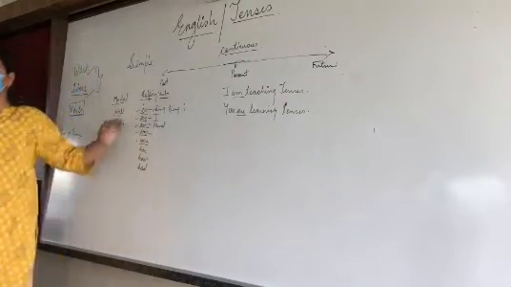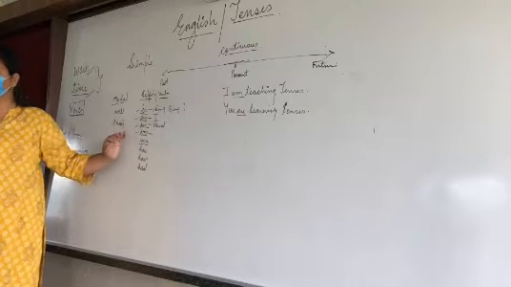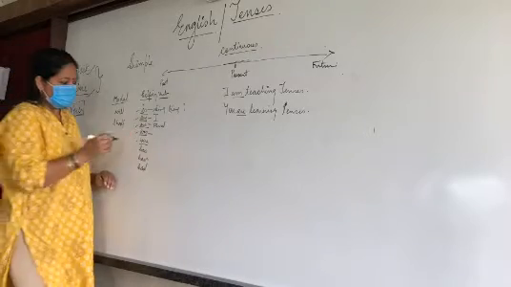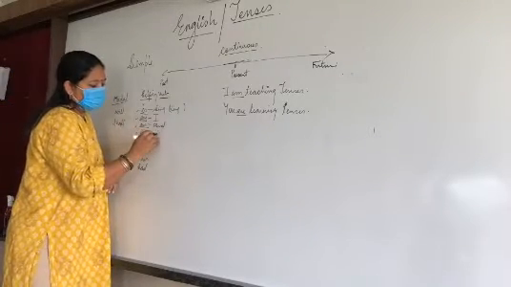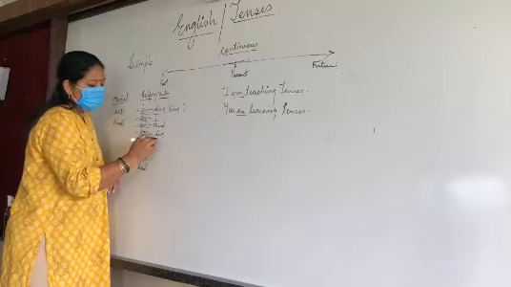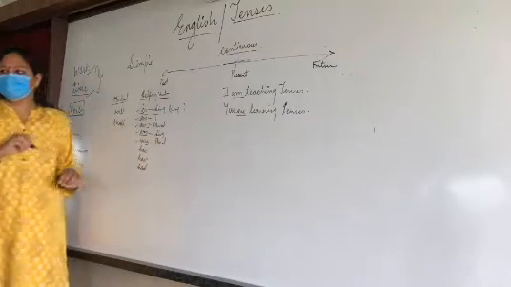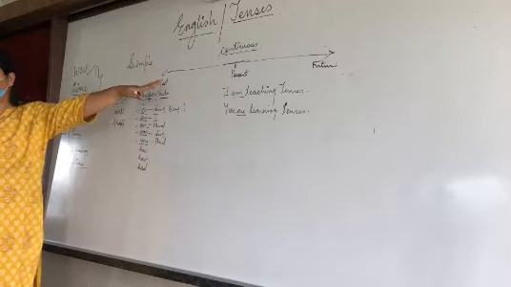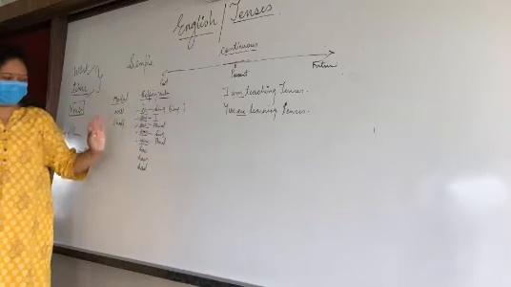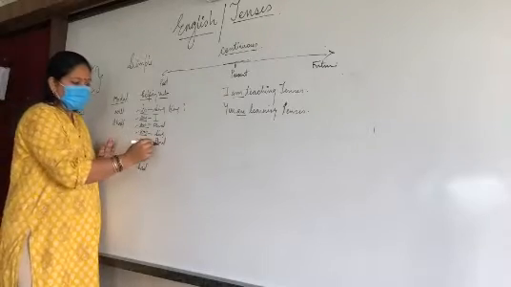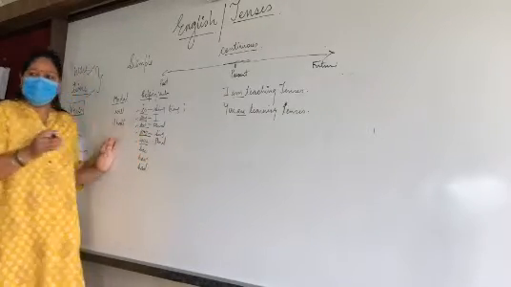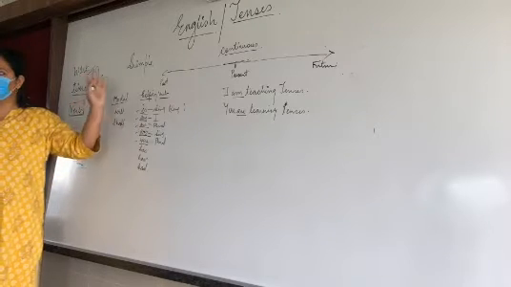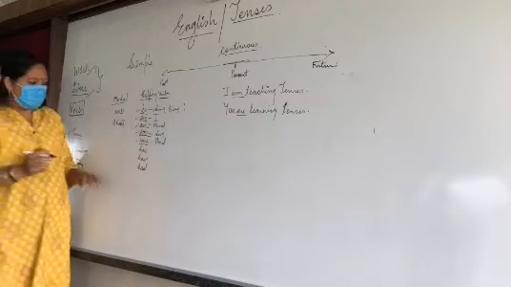Now was, were. Both these helping verbs are used in past form. Was is used for singular. Were is used for plural. It is all about the subject verb agreement I have briefly given; according to that you have to justify. So you will use it the same way in past form also, simple past as well as continuous form.